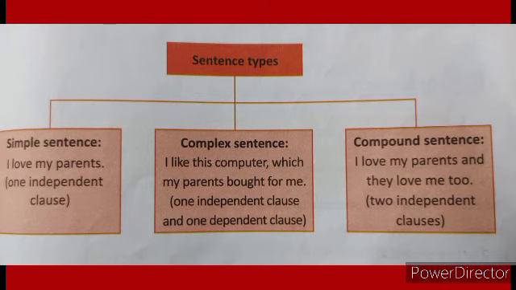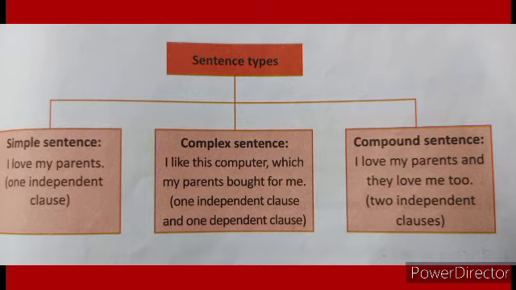A sentence contains at least one independent clause. It may also contain more than one clause. There are 4 sentence structures: simple sentence, complex sentence, compound sentence, and compound-complex sentence.